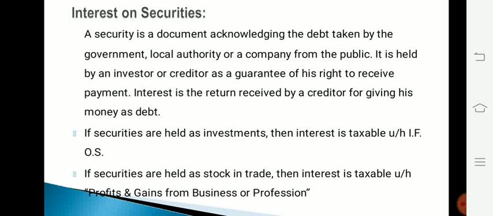If securities are held as investments, then interest is taxable under the head income from other sources. Whereas, if securities are held as stock in trade, then interest is taxable under the head profits and gains from business or profession.